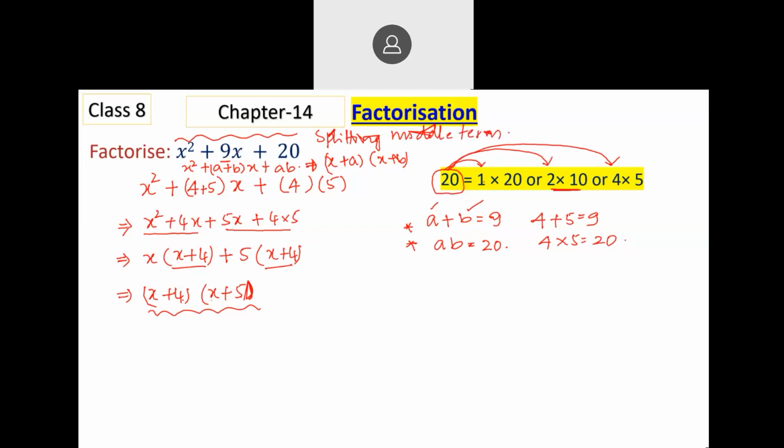How did we split 9x? We split it as 5x plus 4x. We have split the middle term and solved it, and this method is called splitting the middle term. In class 9th, factorization starts with this splitting the middle term method.